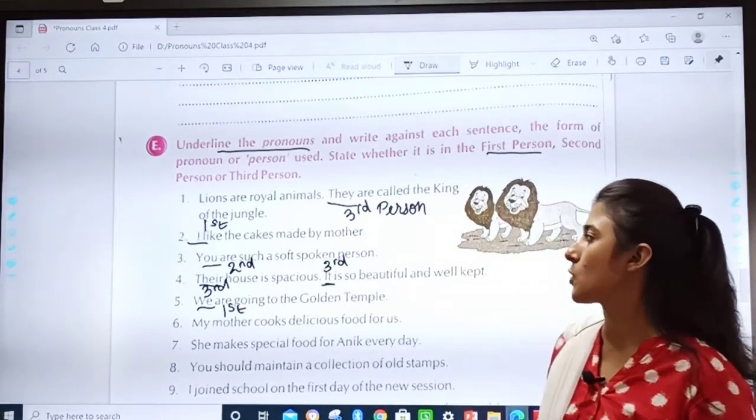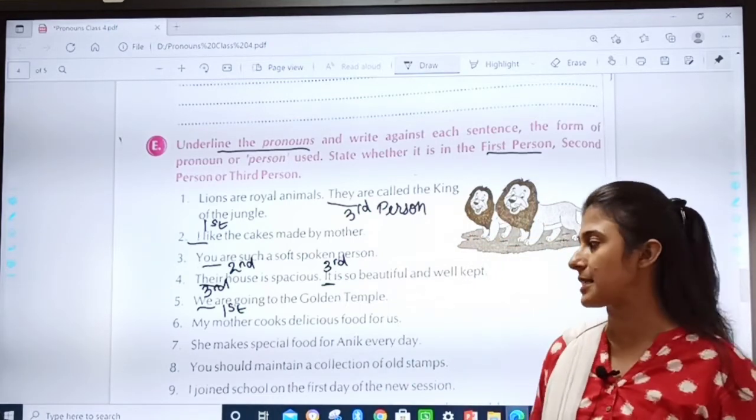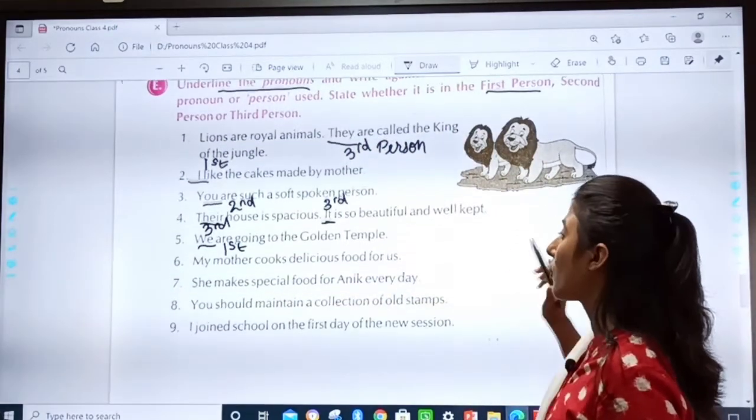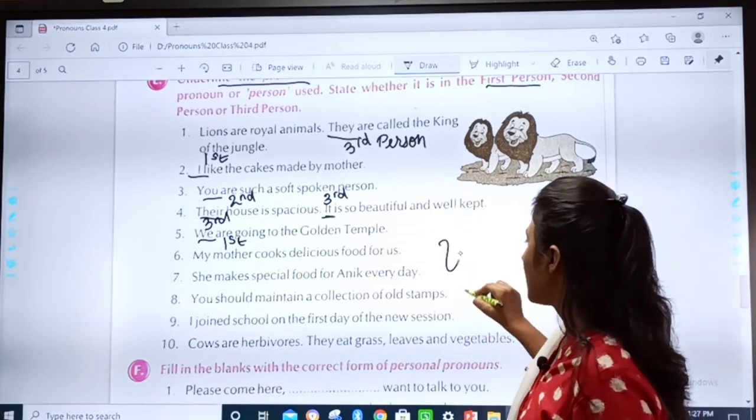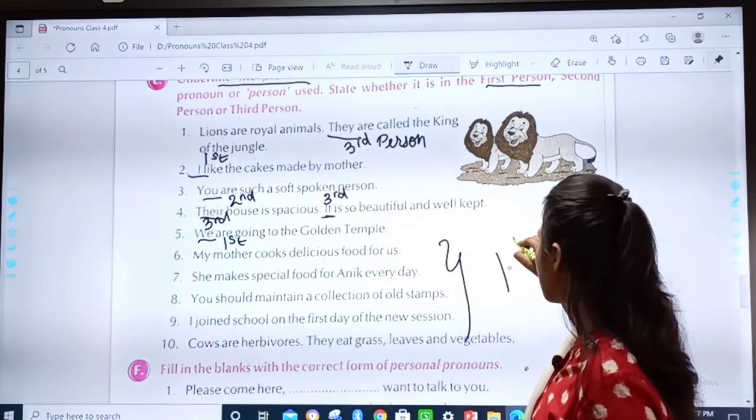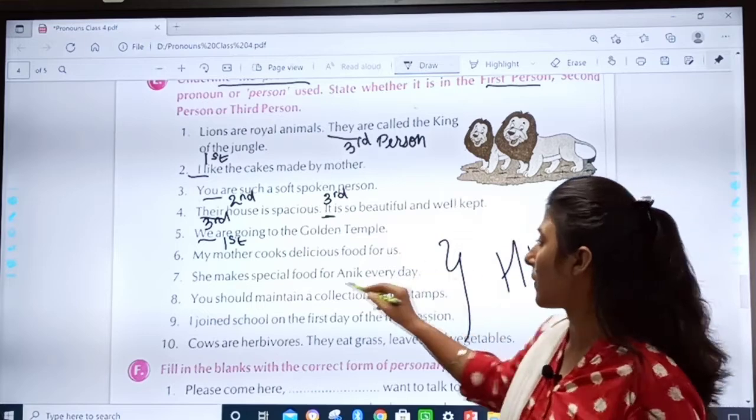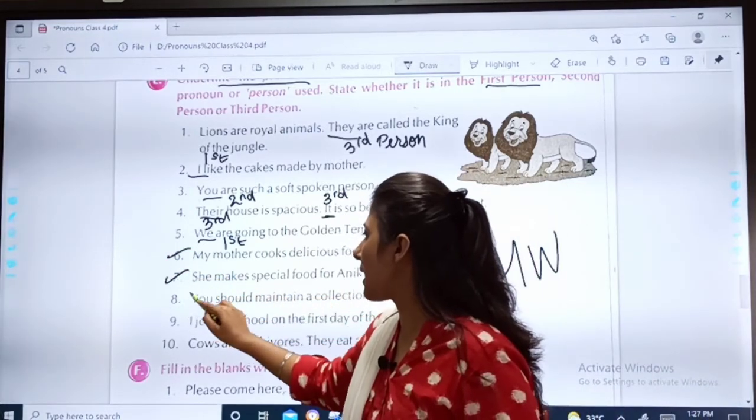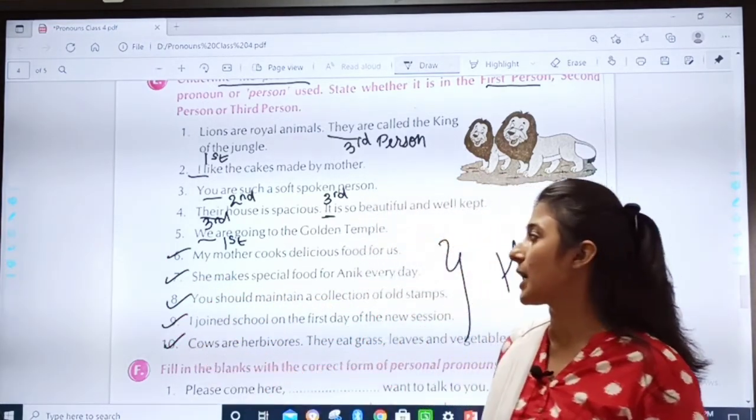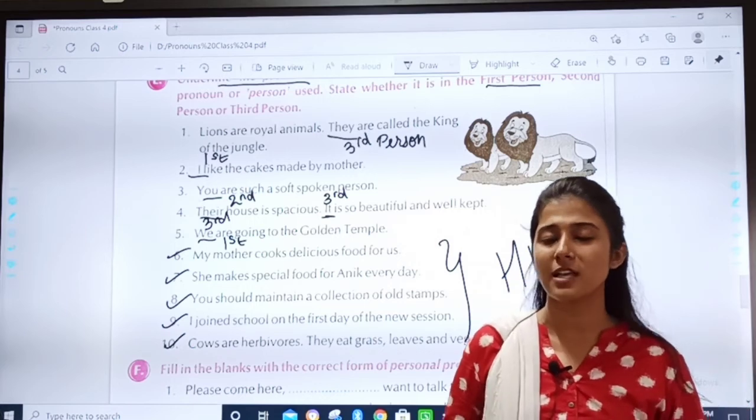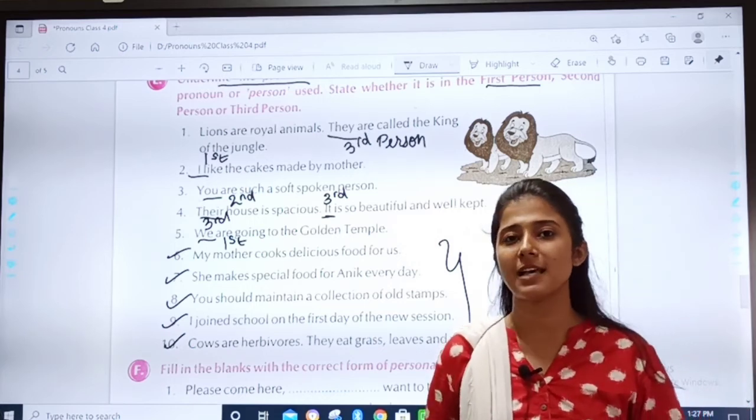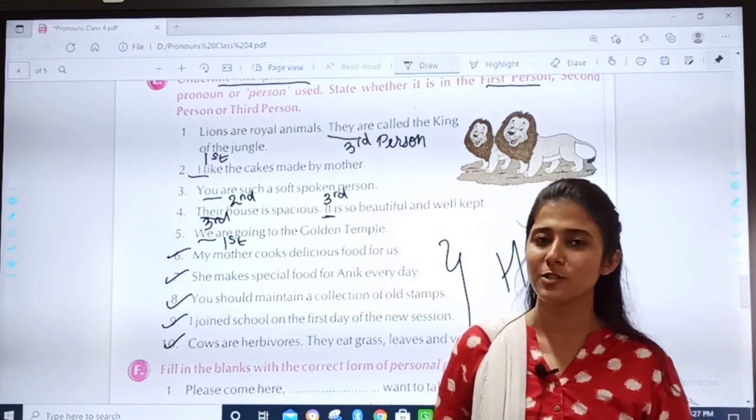Okay, children. So I hope you have understood this exercise. For your revision, you will try 6 to 10 as your homework. I told you the answers of the first 5. Now the remaining 5 you will do as your homework and discuss in live class with me.